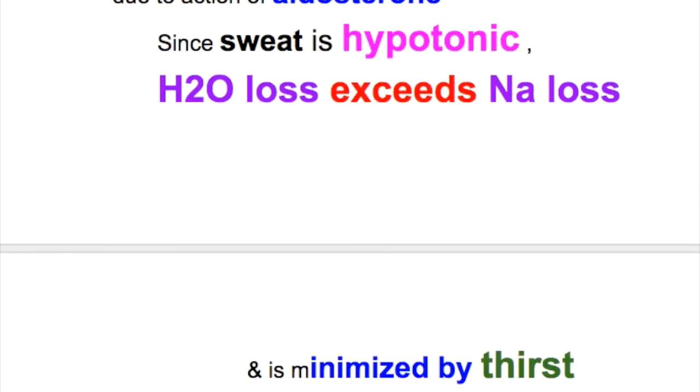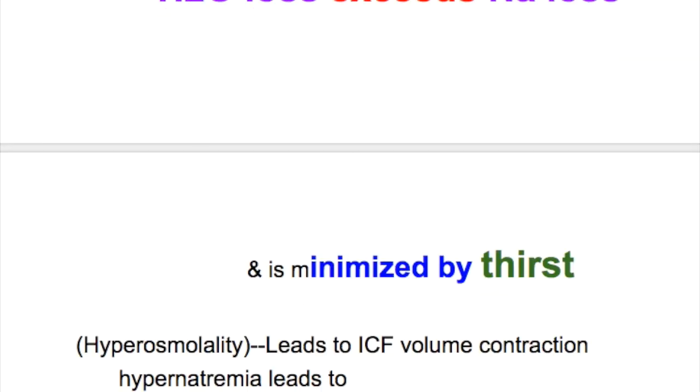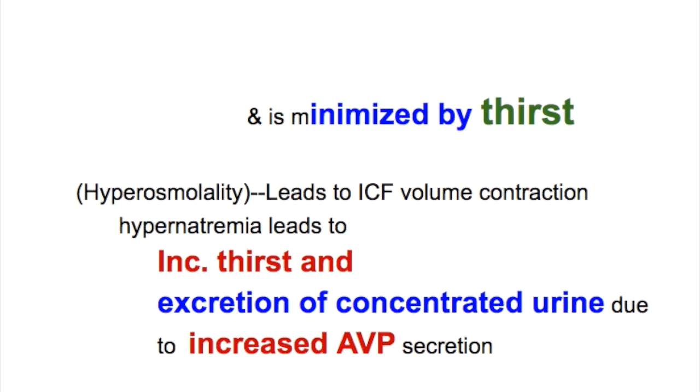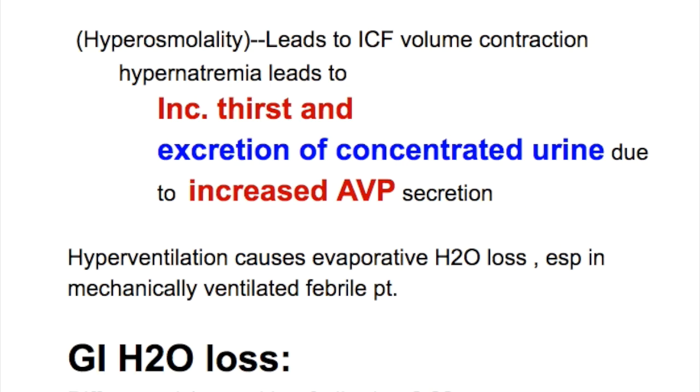Hyperosmolality leads to intracellular fluid volume contraction, and hypernatremia leads to increased thirst and excretion of concentrated urine due to increased vasopressin secretion. Hyperventilation causes evaporative water loss, especially in mechanically ventilated febrile patients.